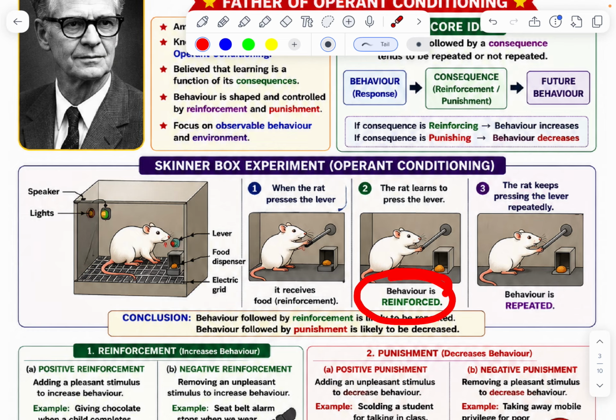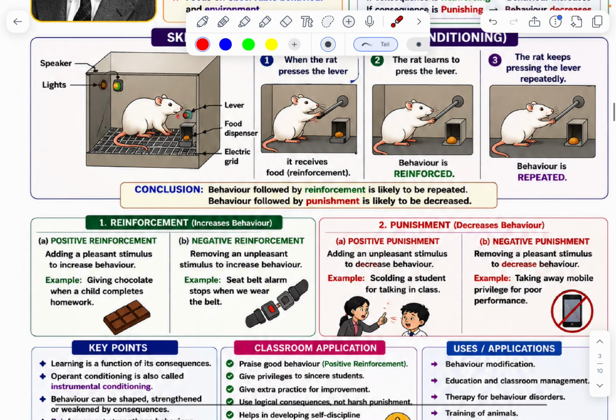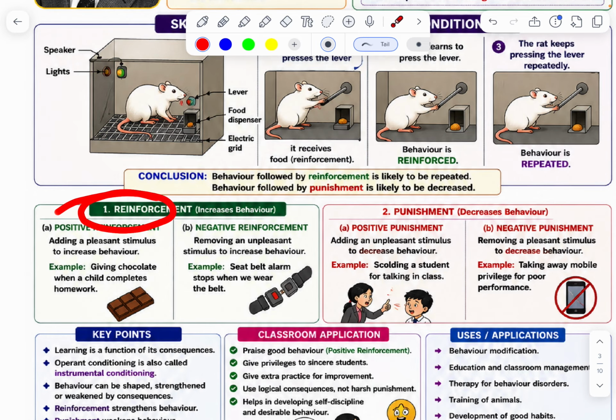The behavior is reinforced. The rat keeps pressing the lever repeatedly. Behavior is repeated. Okay, simple. Behavior followed by reinforcement is likely to be repeated. Behavior followed by punishment is likely to decrease. Suppose he touched another point, then he gets an electric shock there. You can observe reinforcement increases behavior.